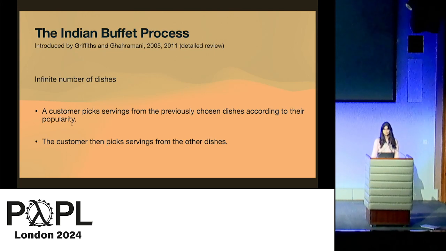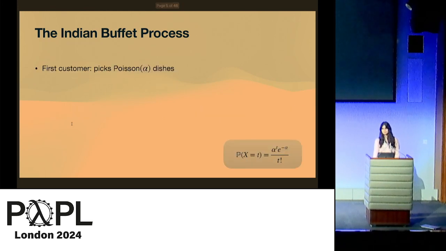We have a restaurant which serves an infinite number of dishes, and each customer comes in one at a time and chooses some of the dishes according to the following two rules. The customer comes in and looks at the dishes that were chosen by previous customers and then picks some of them according to their popularity. Then the customer looks also at the other dishes and also picks some of the ones that were not touched by other customers.